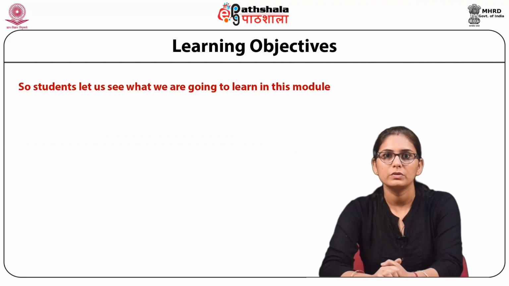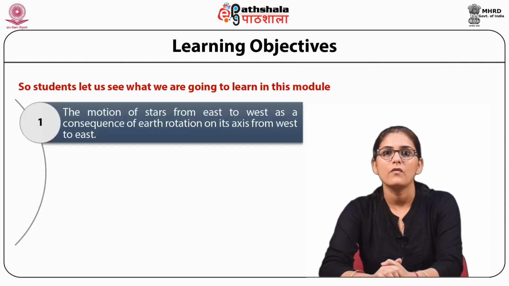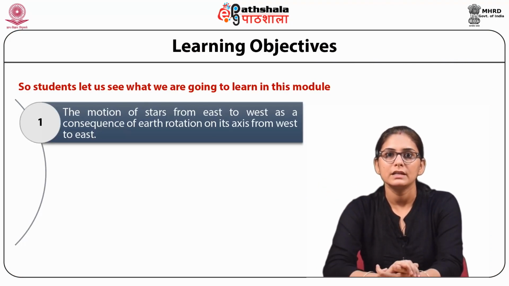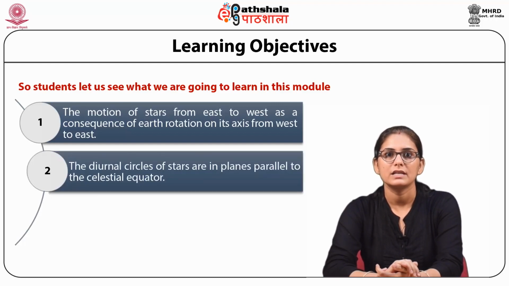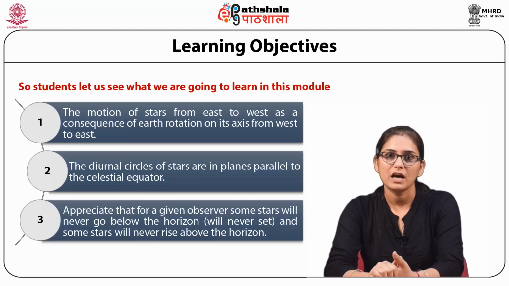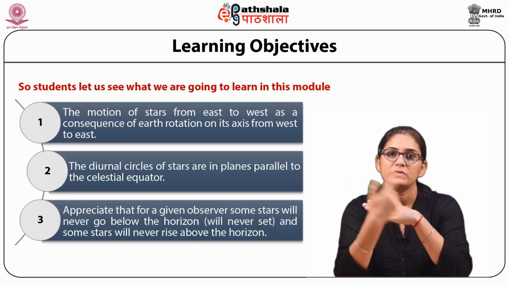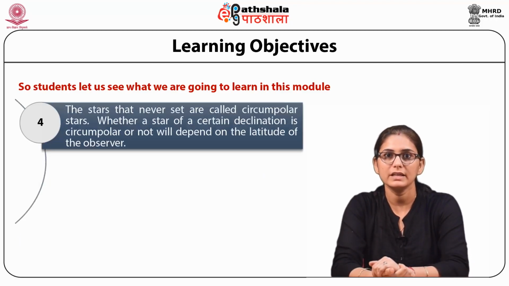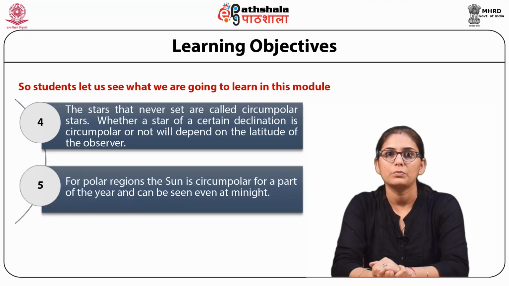After completing this module, the students will be able to understand why stars and celestial objects describe circular orbits from east to west. Learn that the diurnal circles of stars are in planes parallel to the celestial equator. Explain why some stars are circumpolar for an observer and why some are never visible to the observer. Derive the condition for a star to be circumpolar. Understand that the polar regions of Sun is a circumpolar for a part of the year and can be seen